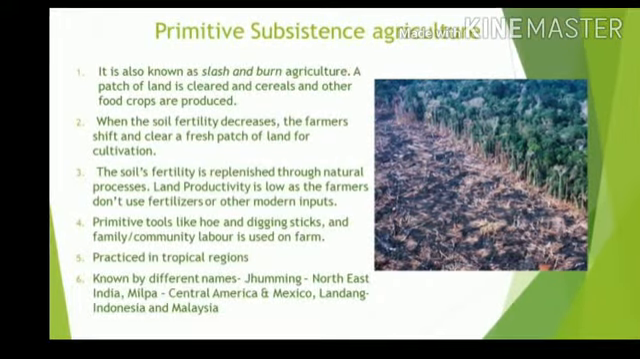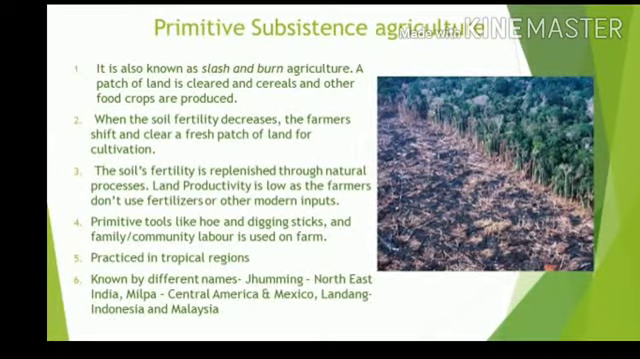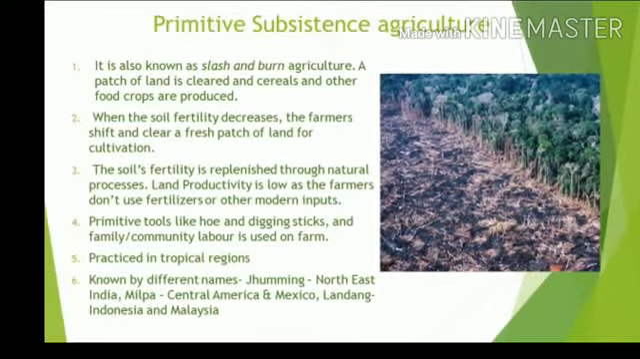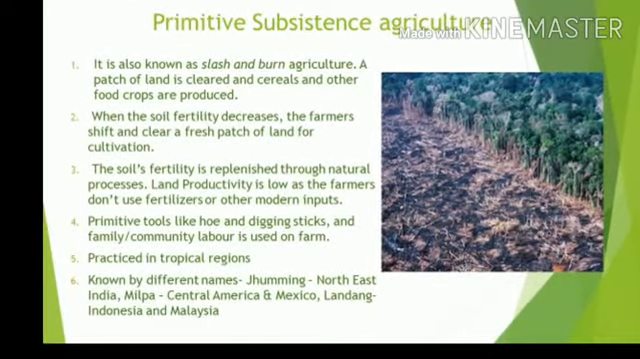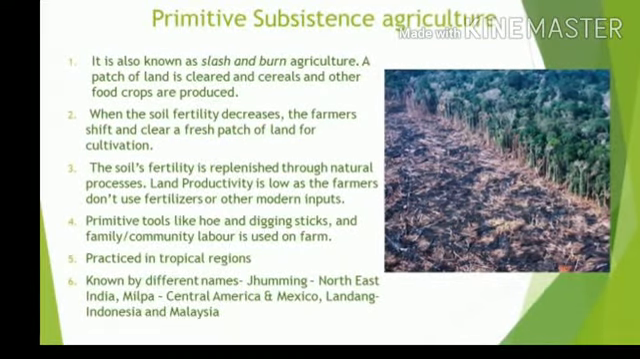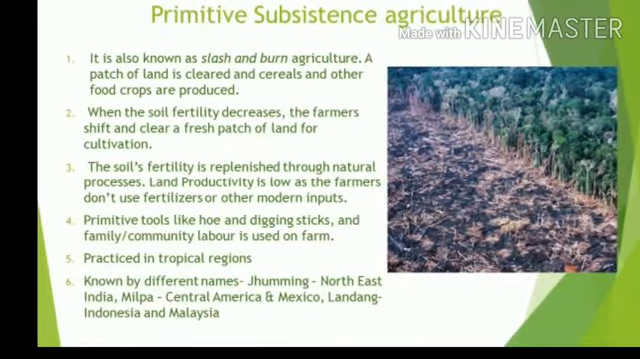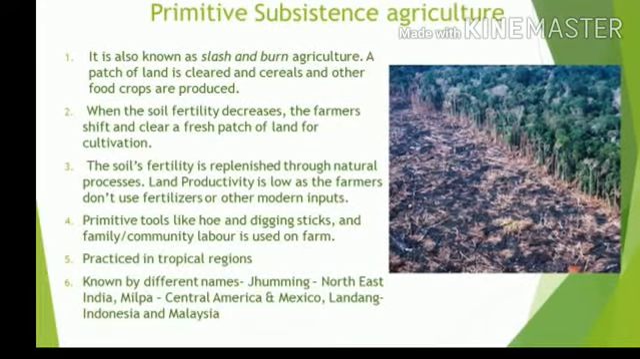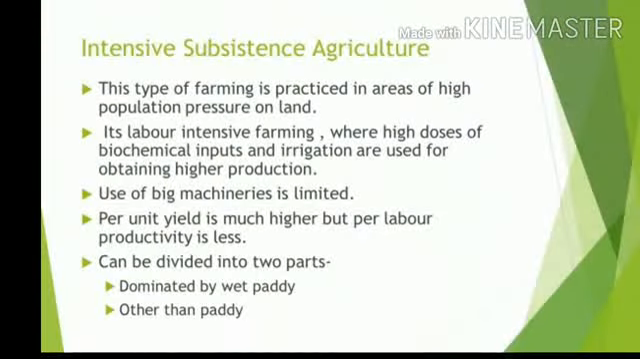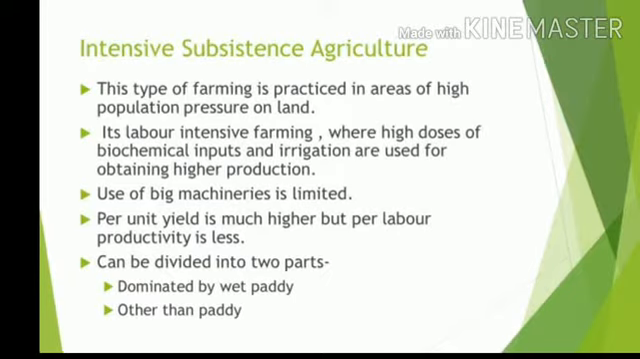like Jhuming in the northeastern states of India, Milpa in Central America and Mexico, and Ladang in Indonesia and Malaysia. Now, because governments are becoming quite sensitive about deforestation, these communities are losing ground and are pressured to do settled agriculture rather than shifting cultivation.